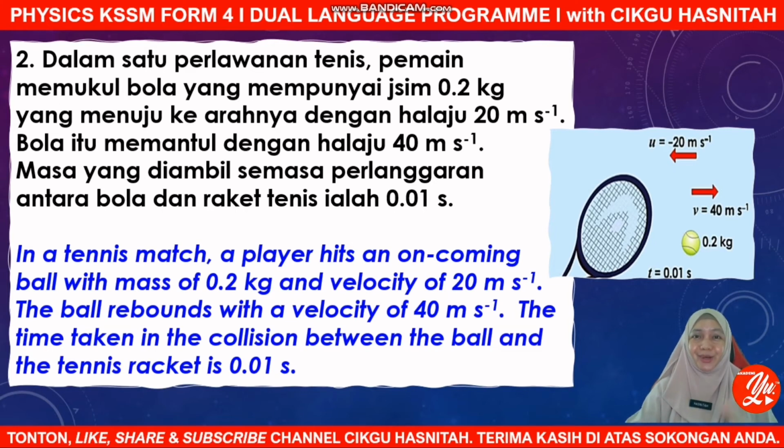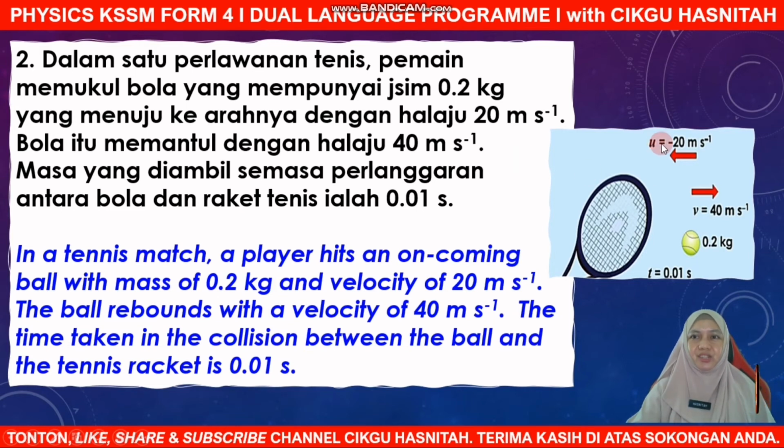Okay, so back to our question. In a tennis match, a player hits an oncoming ball with a mass of 0.2 kg and velocity of 20 meters per second. The ball rebounds with a velocity of 40 meters per second. The time taken in the collision between the ball and the tennis racket is 0.01 second. You can see in this diagram, initially the ball is coming from the left. It moves in the left direction.